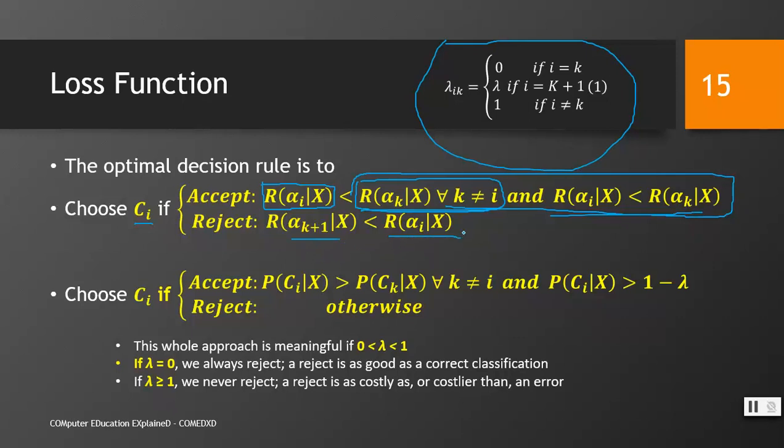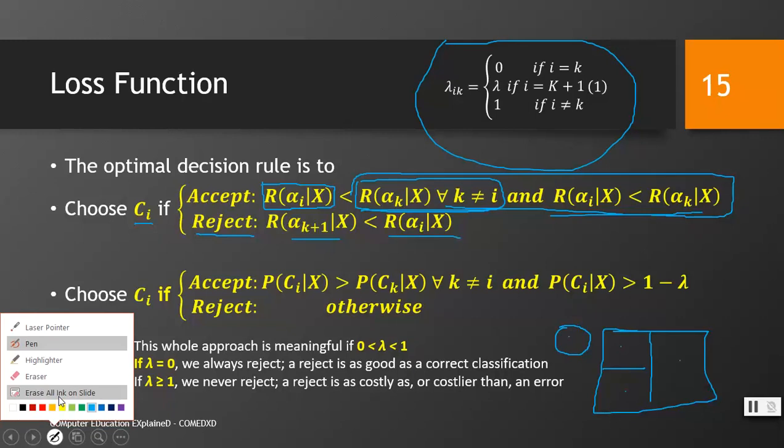It means that if we have these three classes and somehow we calculate that the risk of assigning here is higher, the risk of assigning here is higher, and the risk of assigning here is higher, whereas the risk of assigning here is minimal or lesser than all these three, then we will simply reject the case, right? Because this class is giving us low error, but it does not lie in our data set. So try to understand these accept and reject conditions.